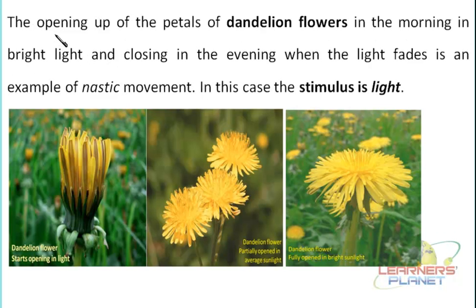Another example is the opening and closing of the petals of a flower, like dandelion flowers as shown in this particular picture. There are many flowers which respond to the intensity of sunlight, isn't it? Plants are directly exposed to the sunlight, and as the intensity of this light changes, the petals start closing or opening in response. So in this case, as we can see, the direction is always maintained. From whichever side the light is coming, the flowers are going to open and close on the outside and inner side. The whorls will open completely or they will be partially opened.